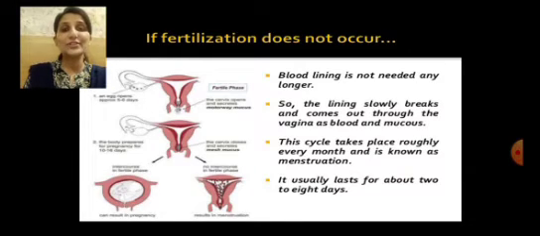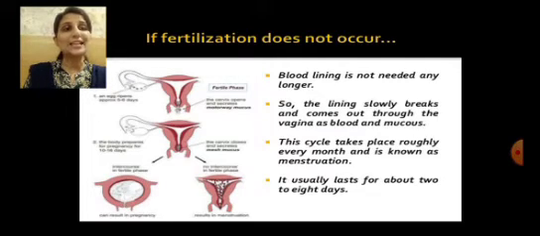The lining, which is thickened with the blood vessels, starts to break down, and this breaking down results in the development of blood and mucus. And this blood and mucus, which is released, comes out of the female reproductive structure through the vagina. And this process is called menstruation.